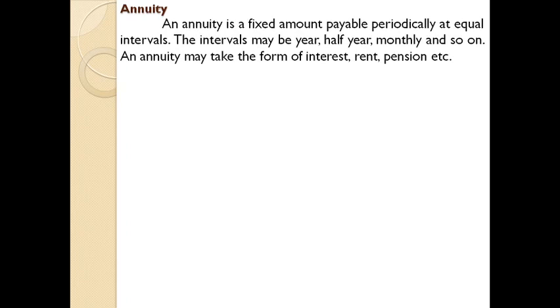An annuity is a fixed amount payable periodically at equal intervals. The interval may be for a period of 1 year, half year, monthly, or quarterly, and so on. An annuity may take the form of interest, rent, pension, because the peculiarity of these three items is that there will always be a fixed amount. Interest, there will be a fixed amount that has to be paid or received. Rent, similar case. Pension, also similar case. Usually annuity represents situations where a fixed amount is paid at regular intervals.